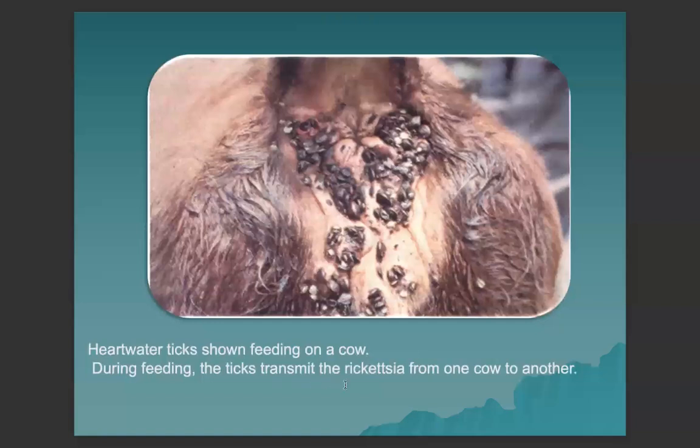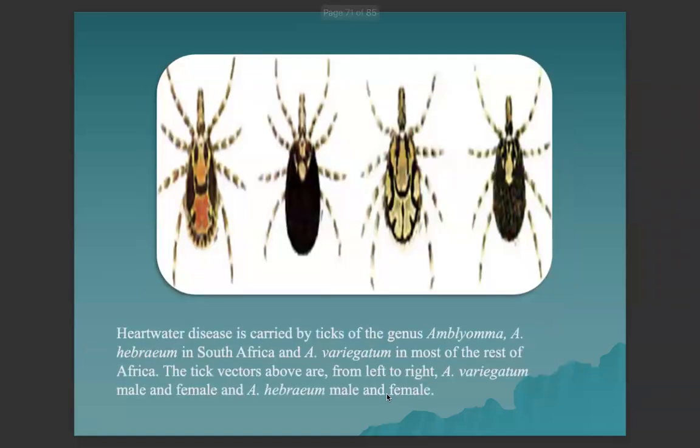So during feeding, the ticks transmit the rickettsia from one cow to another. Heartwater disease is carried by ticks of the genus Amblyomma, Amblyomma hebraeum in South America, and Amblyomma variegatum in most of Africa. The tick vectors above are, from left to right, male and female of Amblyomma variegatum and hebraeum.